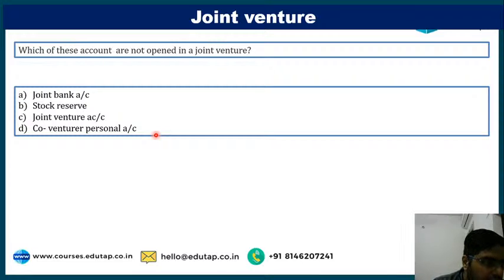I have told you the entry. The entry would be joint venture account debit to co-venturer capital account, for the previous question. The answer is B, stock reserve.